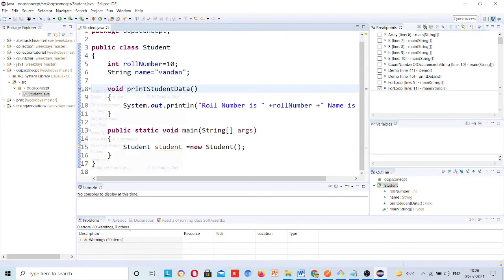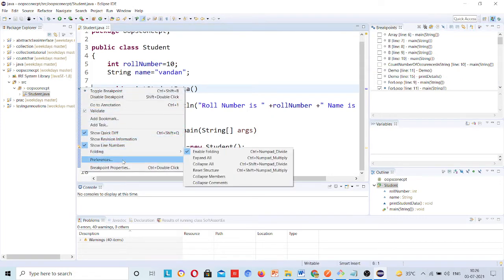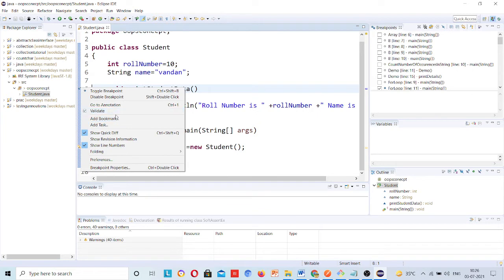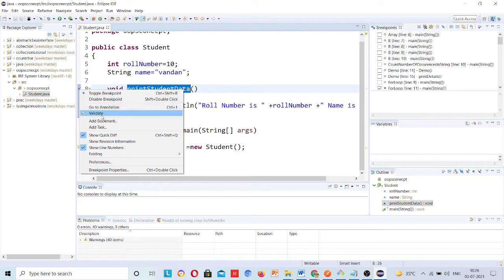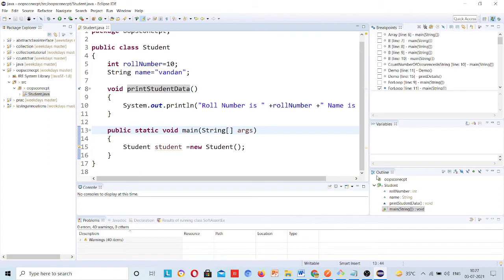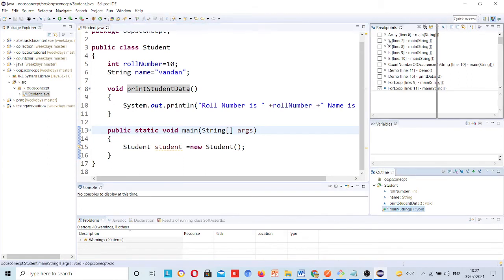Right click here and you will see Remove All Breakpoints, Toggle Breakpoint, Disable Breakpoint. All this list will be here. As of now we will understand Outline only.